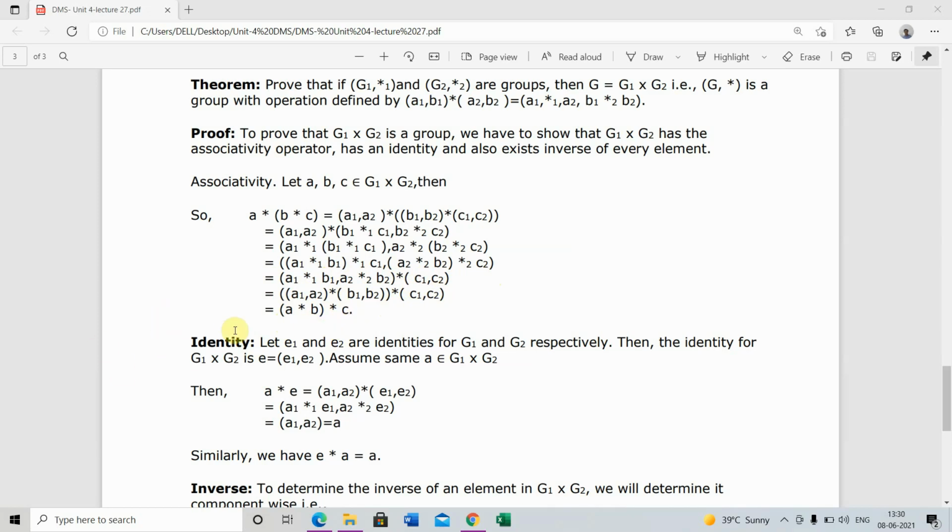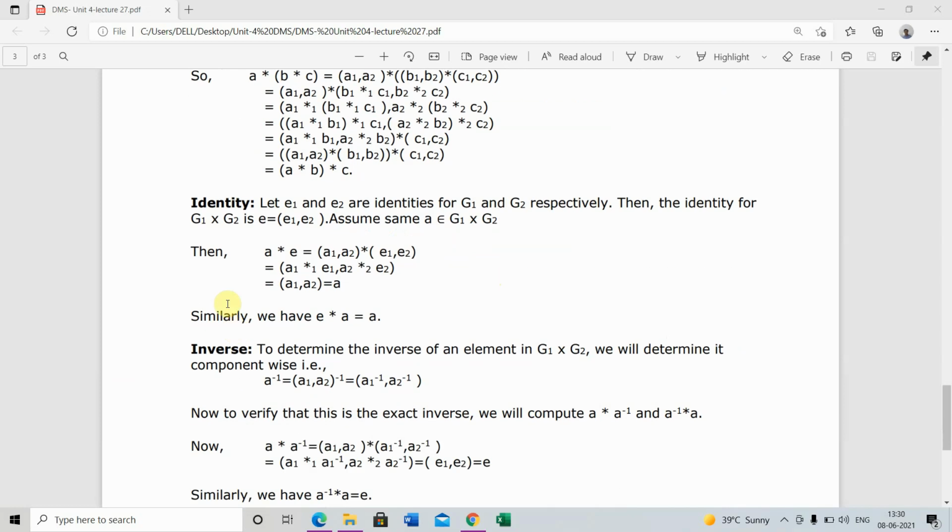So associativity is proved. Identity. Let E1 and E2 be the identities for G1 and G2 respectively. Then the identity for G1 cross G2 is E equals (E1, E2). Assume some A belongs to G1 cross G2. Then A star E equals (A1, A2) star (E1, E2), which is (A1 star 1 E1, A2 star 2 E2), which equals (A1, A2) equals A. Similarly, we have E star A equals A.